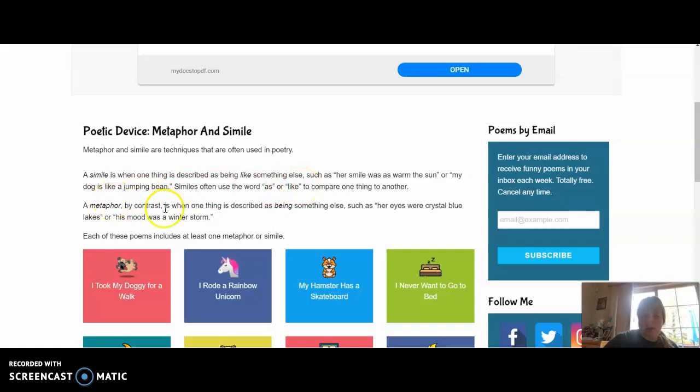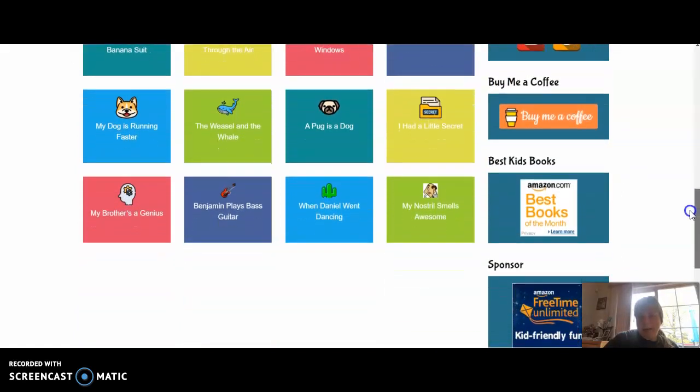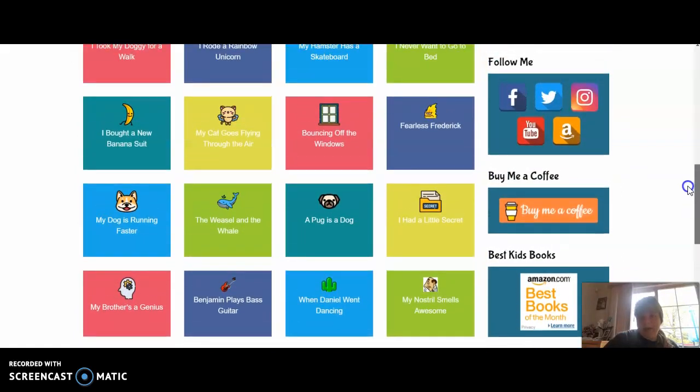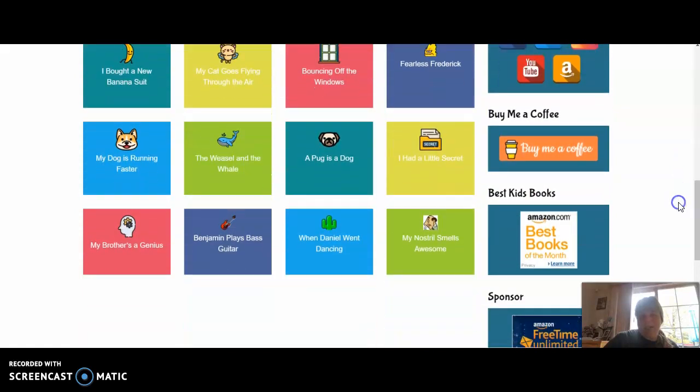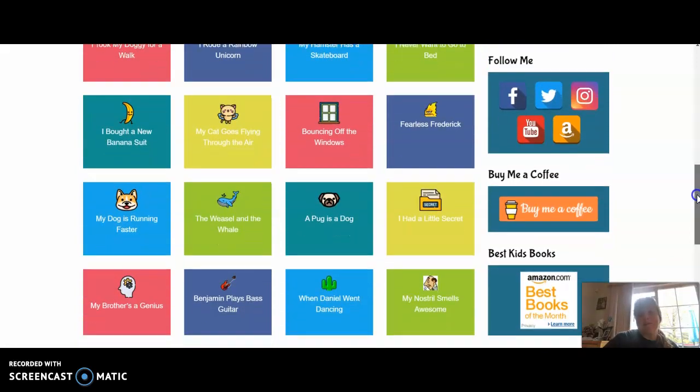A metaphor, by contrast, is when one thing is described as being something else, such as her eyes were crystal blue lakes, or his mood was a winter storm. So each of these poems includes at least one metaphor or simile. Now again, whichever example I choose cannot be an example that you choose. So I'm going to pick one of the ones at the bottom. And again, all of these are examples that you can use, except for the one that I pick, because I want to make sure that your work stays your work.